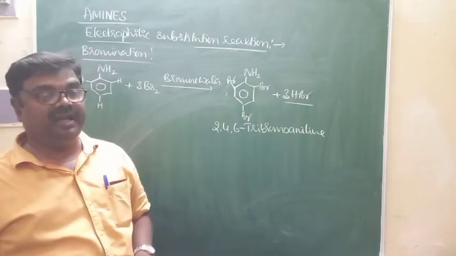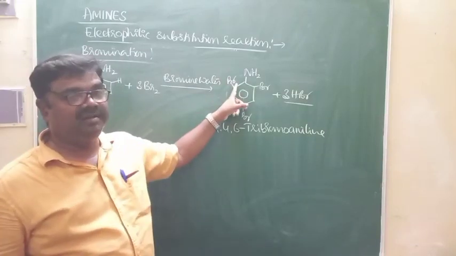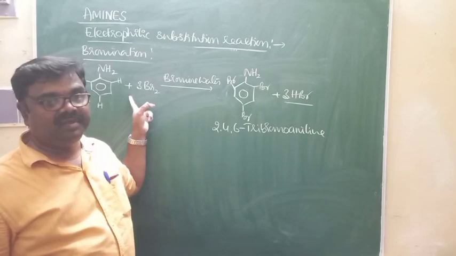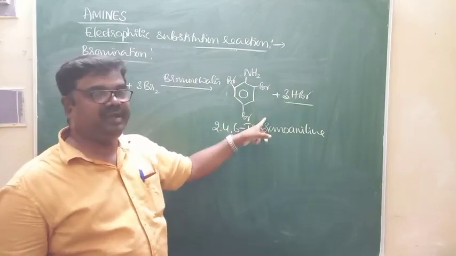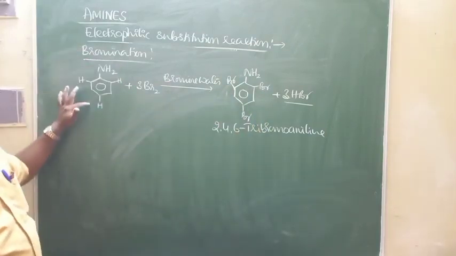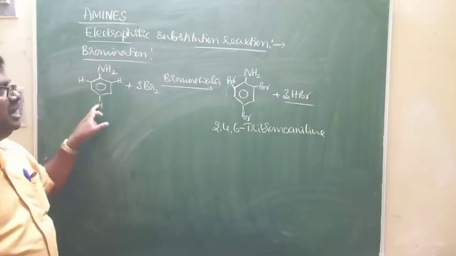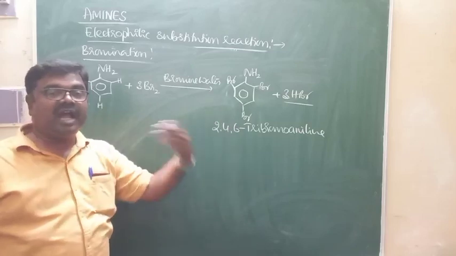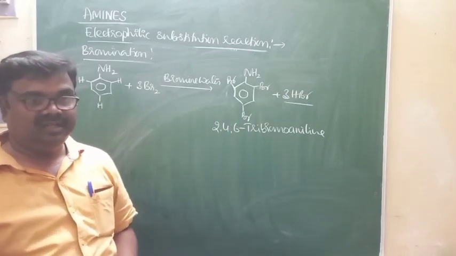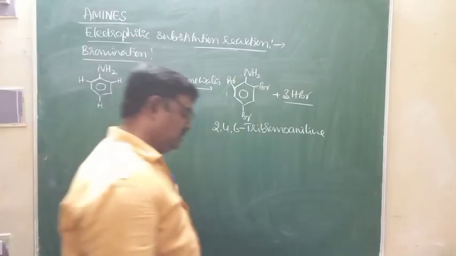Then how to prepare monosubstituted aniline? Starting from aniline, your tri-substitution is because of high reactivity of aniline towards bromination. If you decrease the reactivity of aniline towards the bromination, you can prepare monosubstituted anilines.